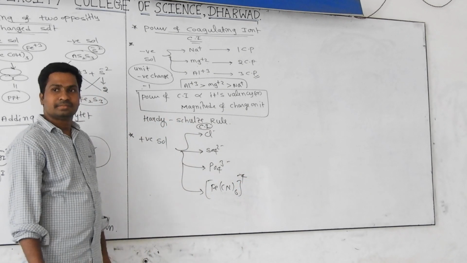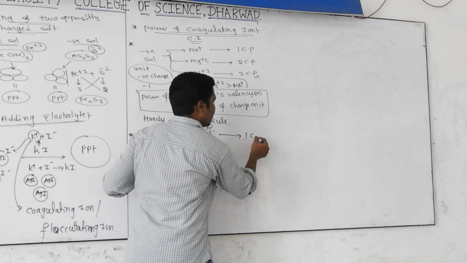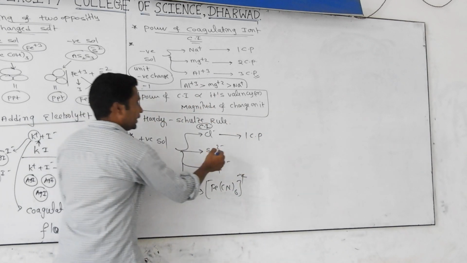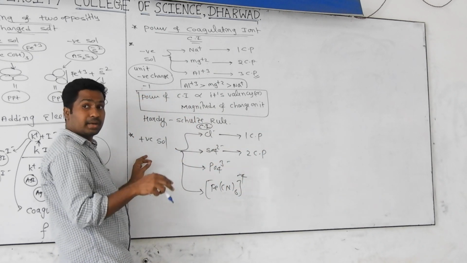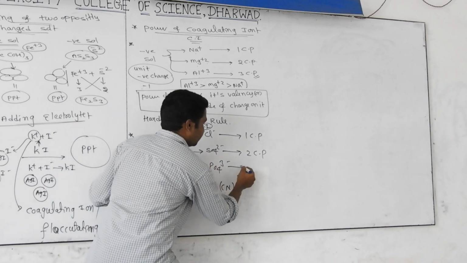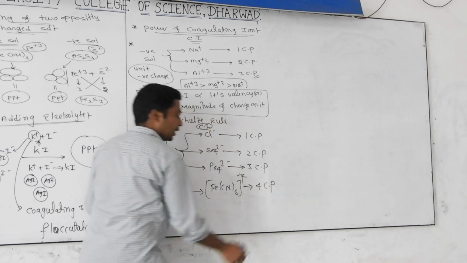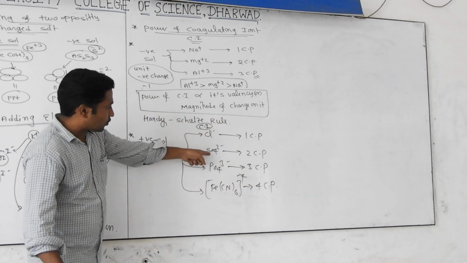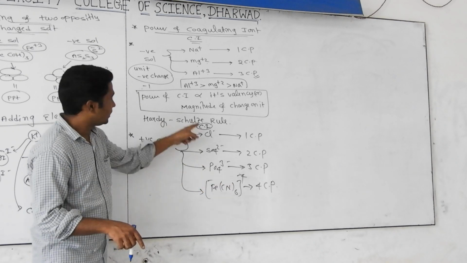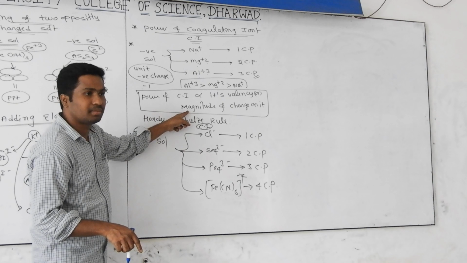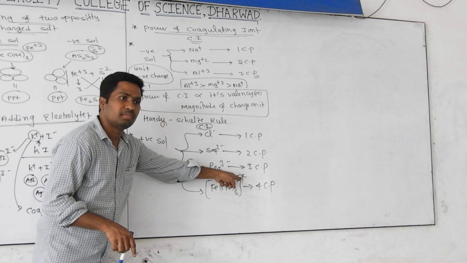Chloride can coagulate only one colloidal particle, because its valency is only 1. Sulfate can coagulate 2 colloidal particles because -2 can coagulate 2 colloidal particles, as every one carries +1. Then phosphate can coagulate 3, and ferrocyanide can coagulate 4 colloidal particles. As the valency of the coagulating ion increases, its coagulation power also increases. Consider the magnitude of charge, not plus or minus. More charge, more coagulation power.